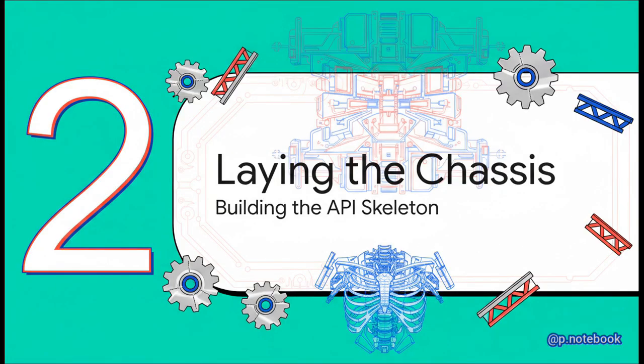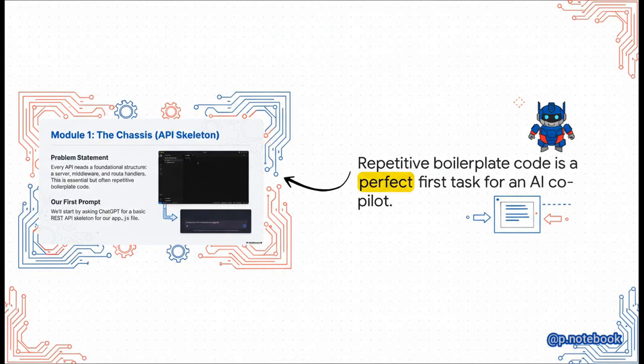All right, blueprint in hand, time to start assembling. Our very first step is to lay the foundation, what we're calling the chassis, which is basically the skeleton of our API. I mean, think about it. Every single API needs the same basic setup, right? A server, some middleware to parse requests, a bunch of placeholder routes. It's classic boilerplate code. It's necessary, but it's not the most exciting work, which makes it the perfect first job to hand off to our AI copilot.